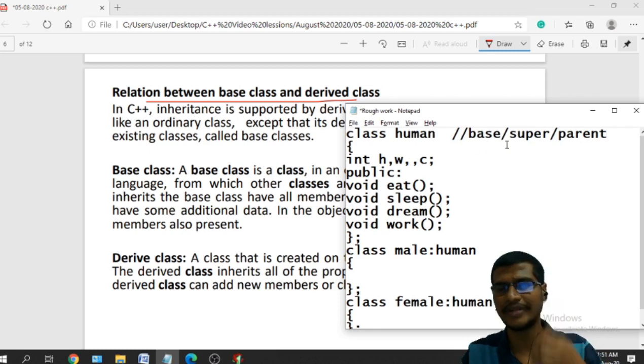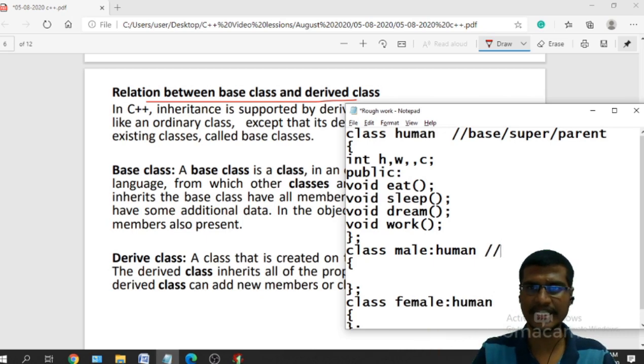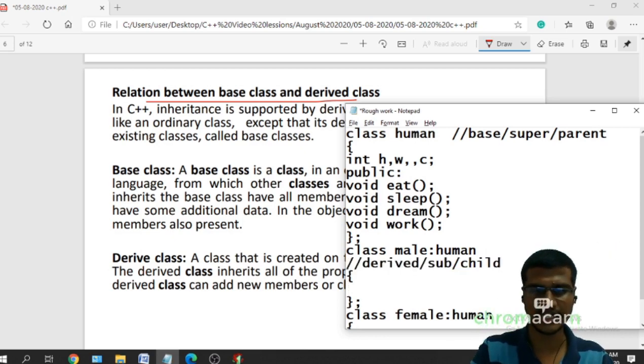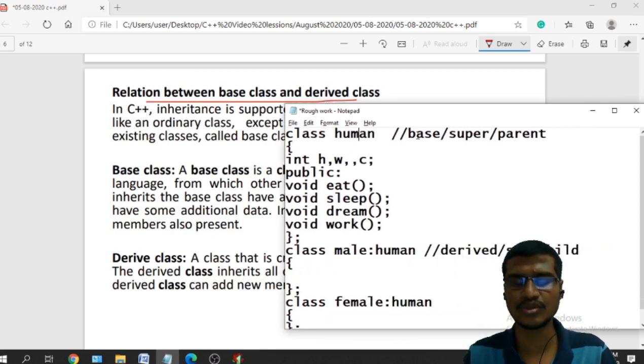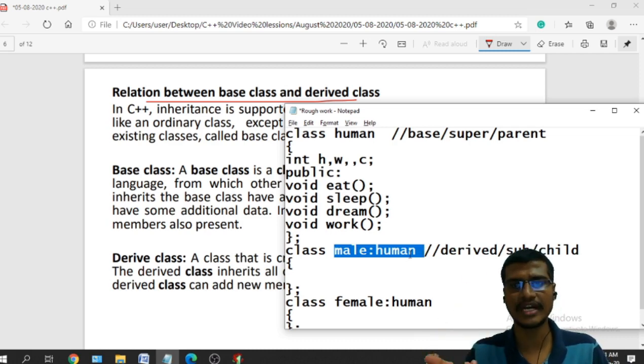This is your base class or super class or parent class, and this Male is your derived class. If I mention it as base class, then this is your derived class. If I mention it as super class, then this is your subclass. If it is your parent class, then this is your child class. We can define it in this manner. So Human is the base class. What is the definition of inheritance? Deriving a new class from an existing class is called inheritance. Also, creating a new class from an existing class is called inheritance. Deriving the properties from an existing class to another class is called inheritance.